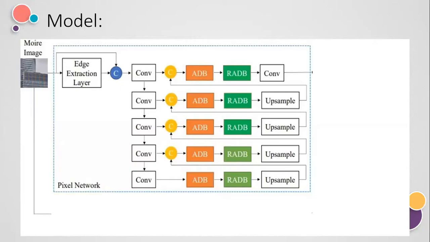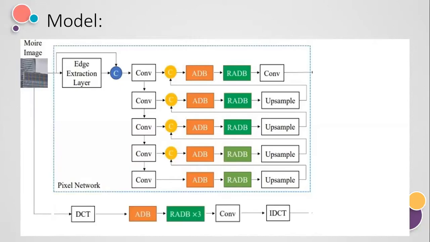Now, next is the frequency domain. I want to sum up what we have done in the Pixel Network. We take an input image with Moire artifacts and apply the edge extraction layer to extract its edges. We then concatenate these edges with the input image to get sharper edges. Then we applied convolution, then we have branches, and we applied a convolution layer at each with a kernel size of 2 cross 2. We do downsampling to get useful information and to reduce the unnecessary data.